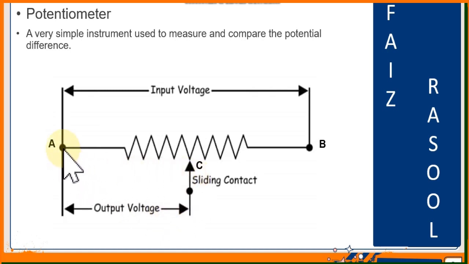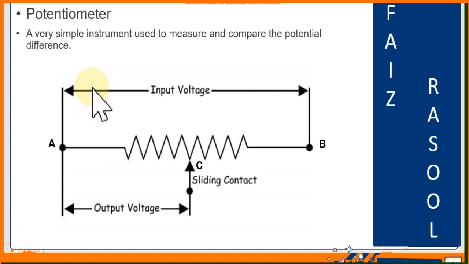As C is at A, the resistance between A and C will be 0. But when we slide the terminal C from A toward B, the resistance between A and C will continuously increase, and when the terminal C is at point B, the resistance of the whole wire, capital R, will be used. So a potentiometer will be used in two different ways. It will be used as a potential divider and to measure an unknown EMF, unknown potential.